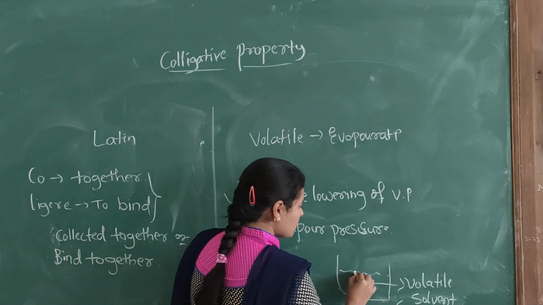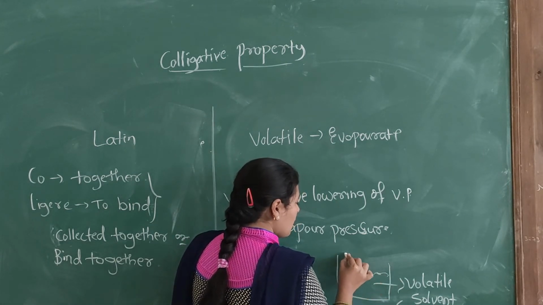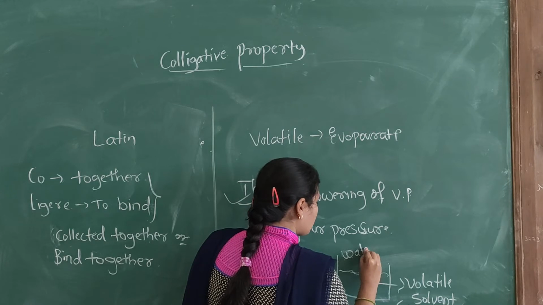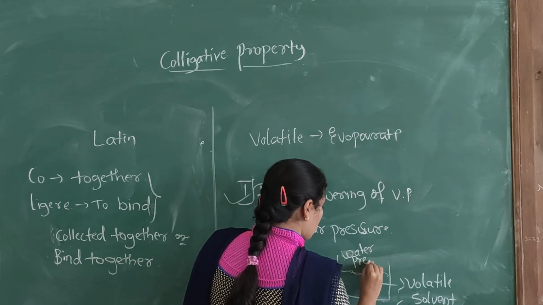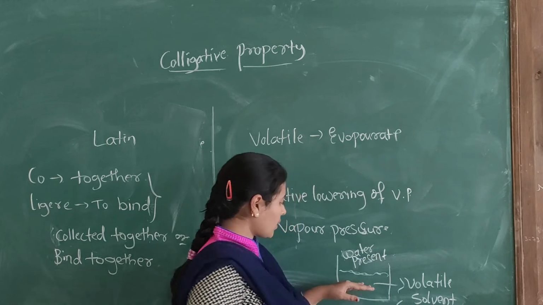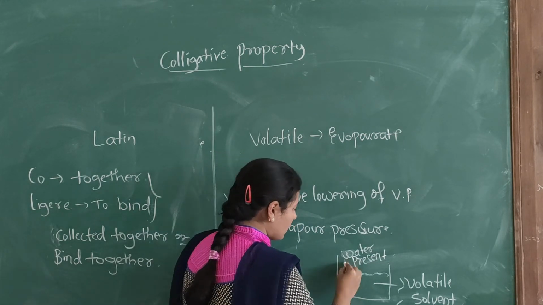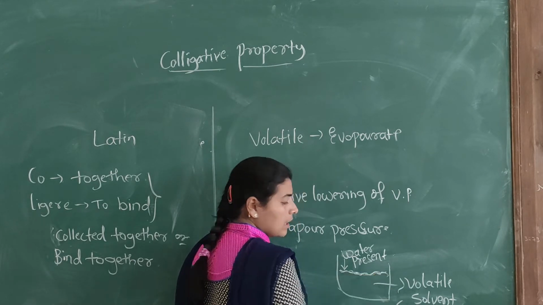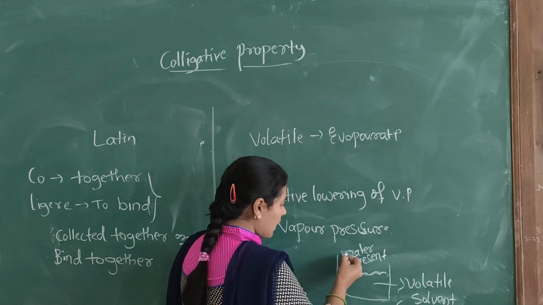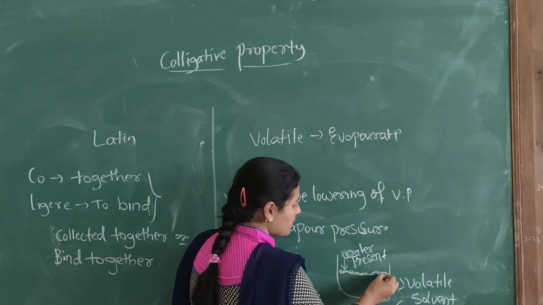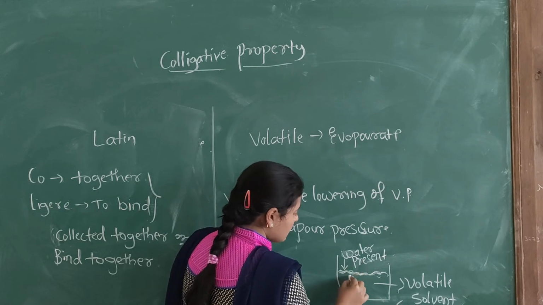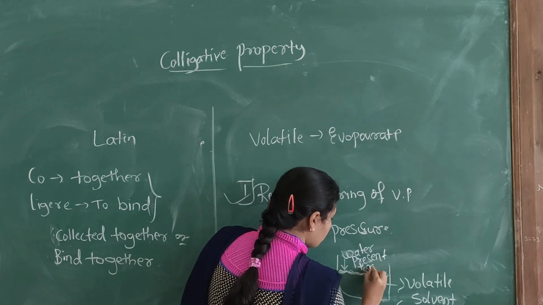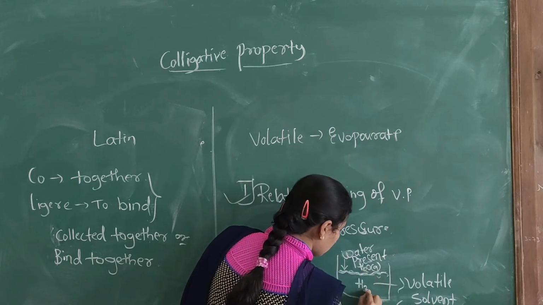So above the surface of the liquid, there will be water vapors present on the surface of the water. These water vapors exert some pressure on the surface of the liquid and they attain equilibrium. So there will be equilibrium between the water vapor and water molecules.